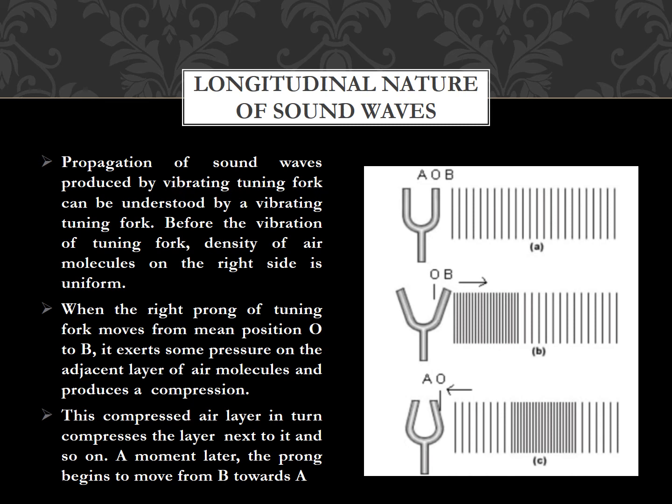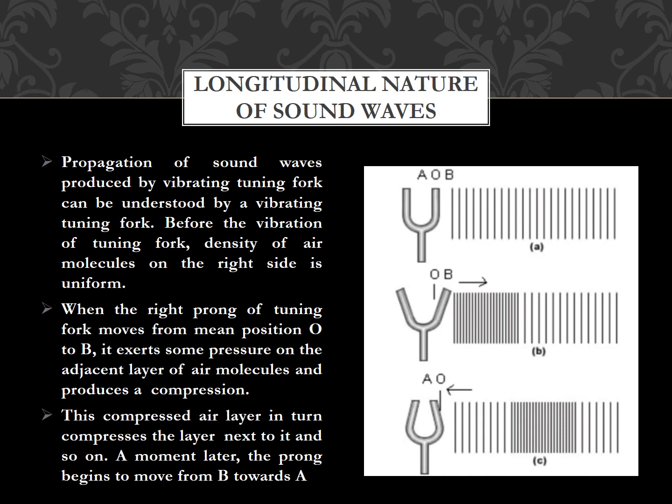Now if we hit the prong of the tuning fork with a rubber pad, what happens? The prong starts to vibrate to and fro about its mean position. When the prong moves from its mean position O towards the extreme position B, it will compress the air. When it exerts pressure on the adjacent layer of air molecules, it produces a compression here.